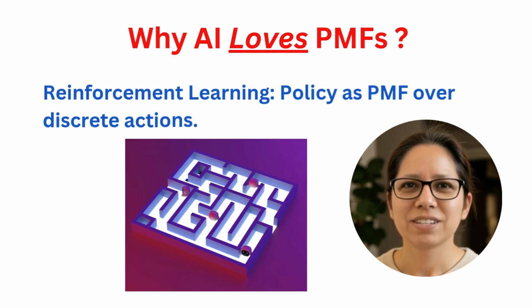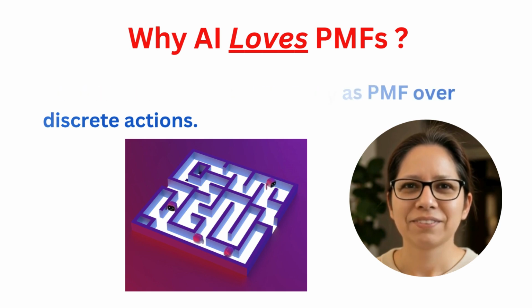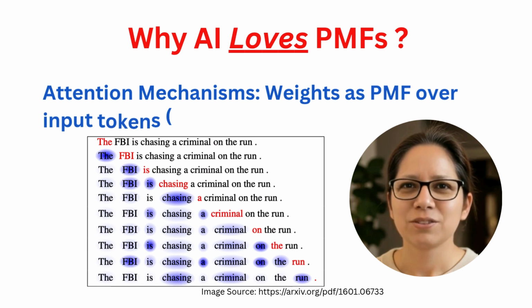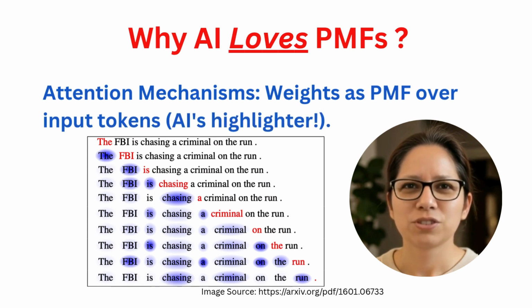In natural language processing, predicting the next word, that's a PMF over the entire dictionary. Reinforcement learning agents choosing an action? Often a PMF. And those amazing attention mechanisms in transformers? They use PMFs to highlight which words are most important in a sentence. PMFs are everywhere in AI.